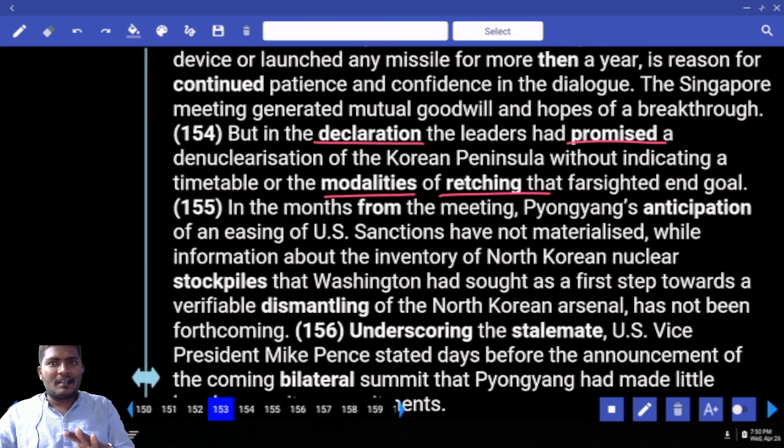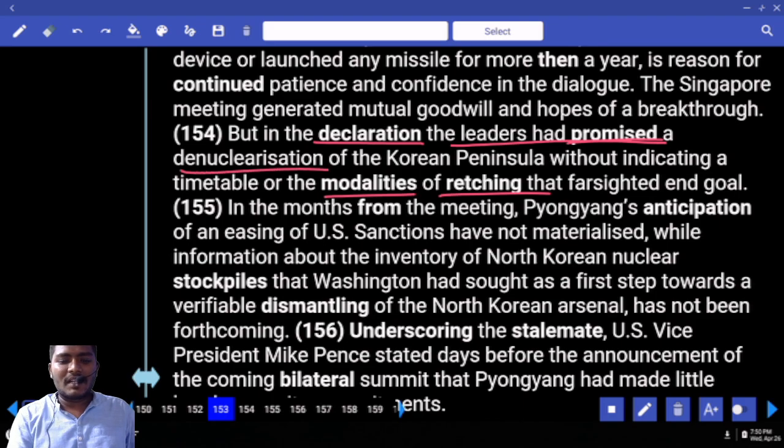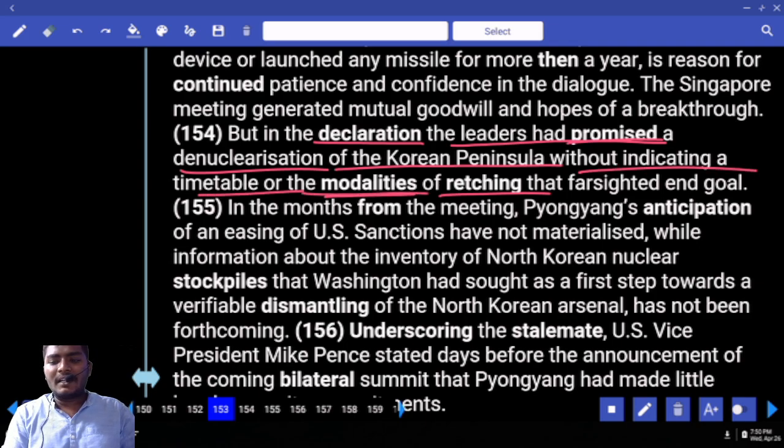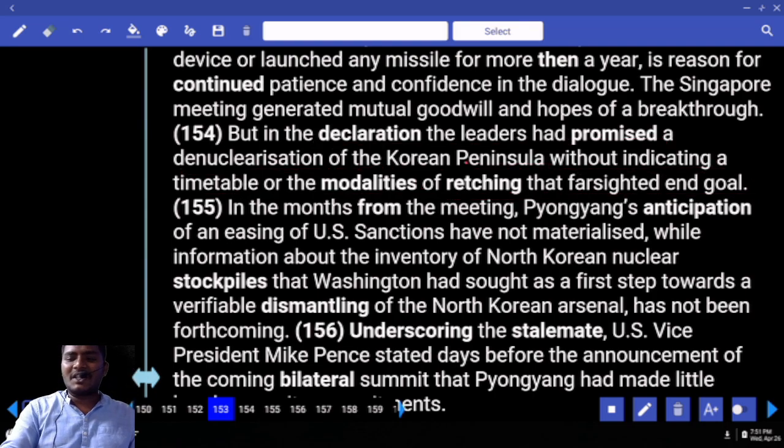Okay, write it down. But in the declaration, the leaders had promised a denuclearization of the Korean Peninsula without indicating a timetable or the modalities of reaching that far-sighted end goal. Now tell me your answer. Goal is reached or goal is reaching? Reaching. It is reaching that far-sighted goal.